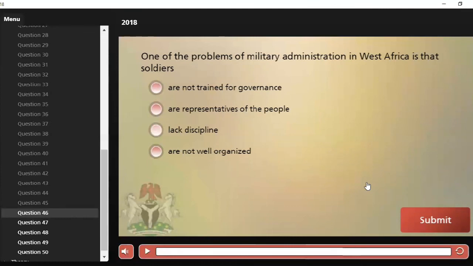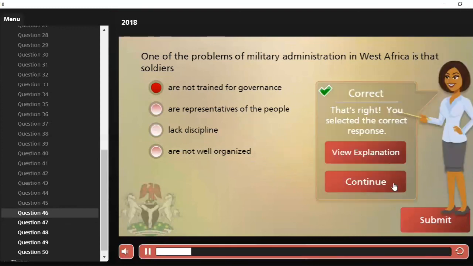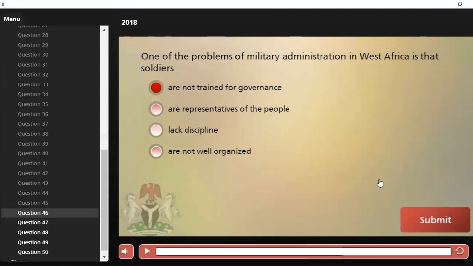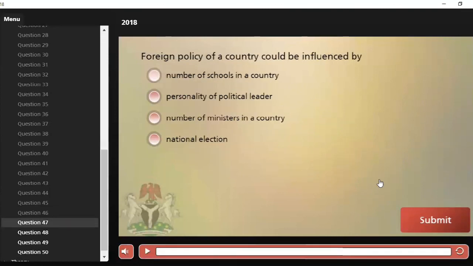One of the problems of military administration in West Africa is that soldiers, A, are not trained for governance, B, are representatives of the people, C, lack discipline, and D, are not well organized. Of course, we know out of all this, one of the problems of military administration in West Africa is that soldiers are not trained for governance, which is our correct answer. Let's move over to the next question.